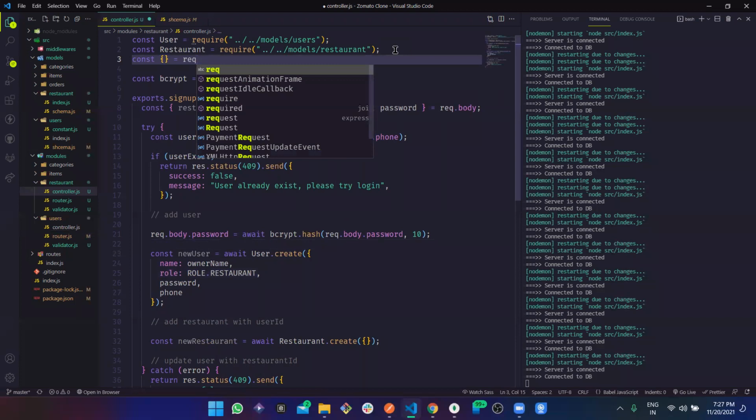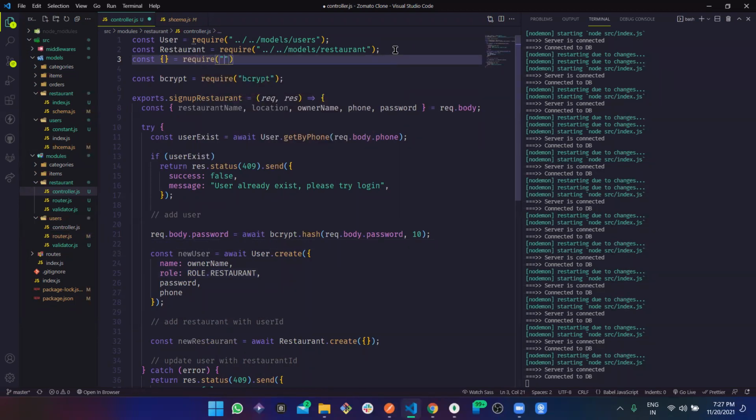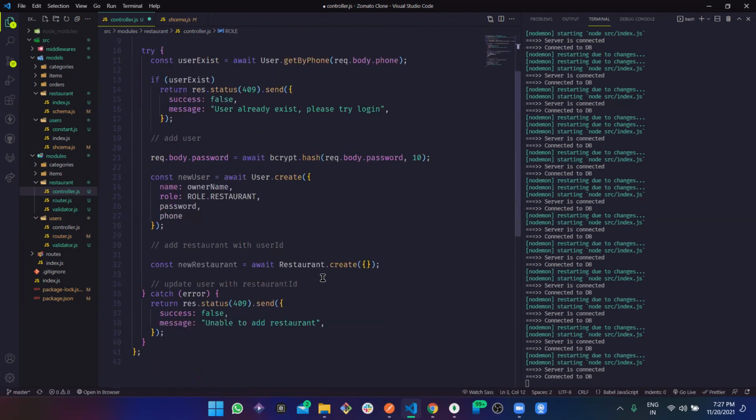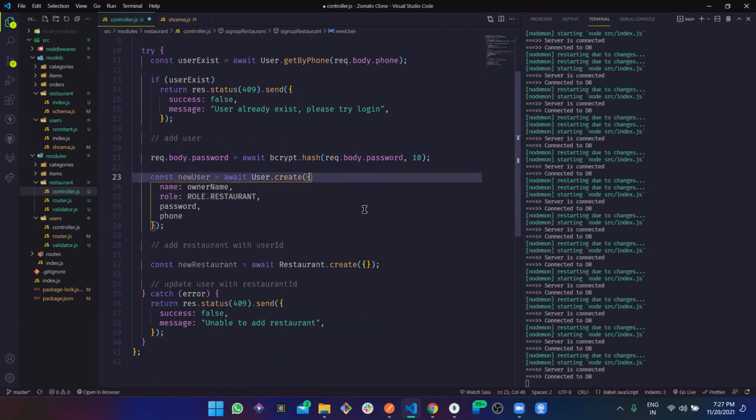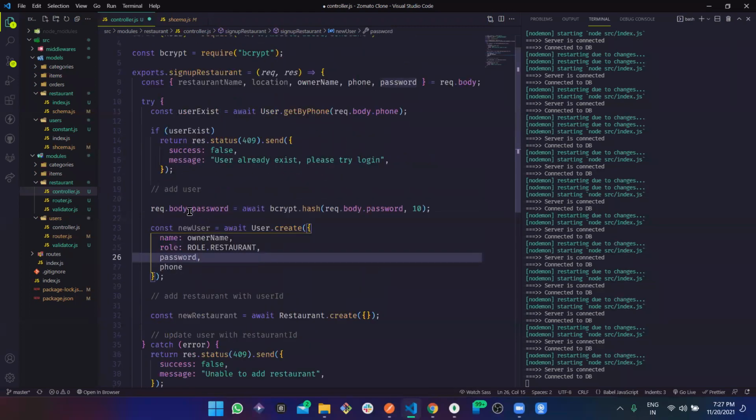Require models/users/constant, and here we have something like role, and that role has restaurant. Now see here, manually we are adding this role to that user, just to define that this user would be the restaurant user, and password, so we are defining the password anyway.